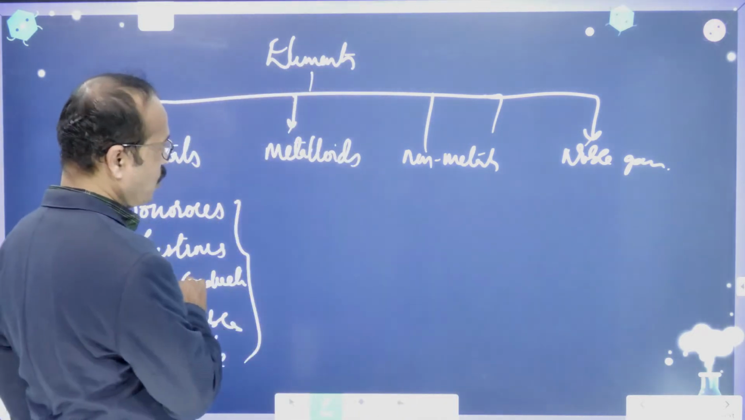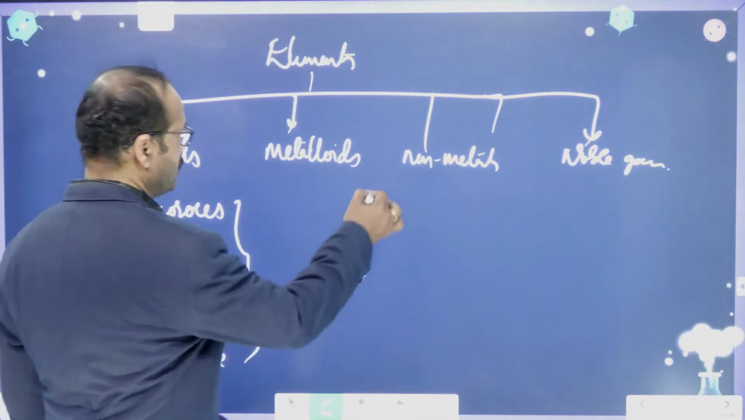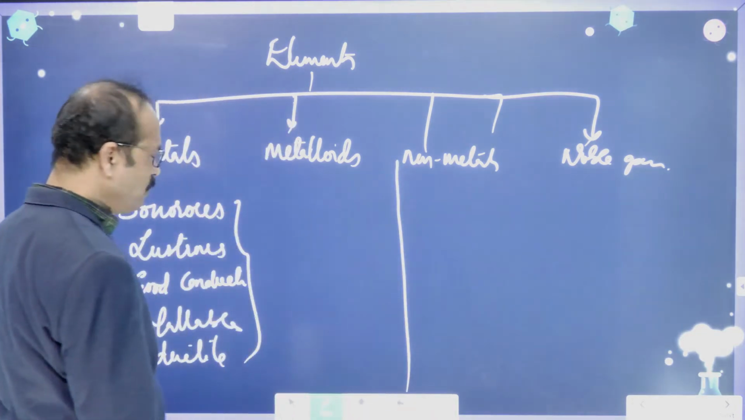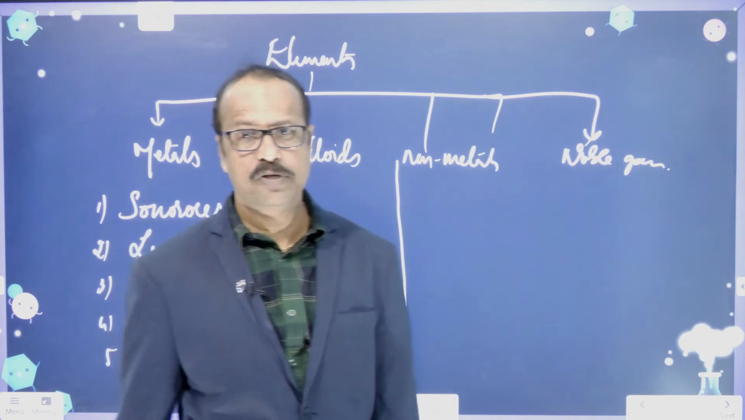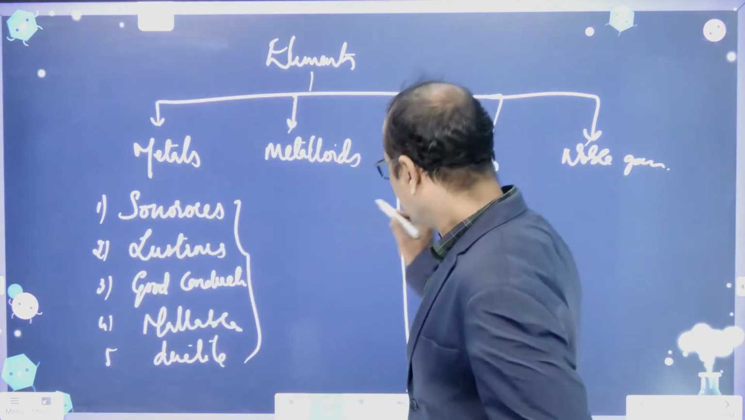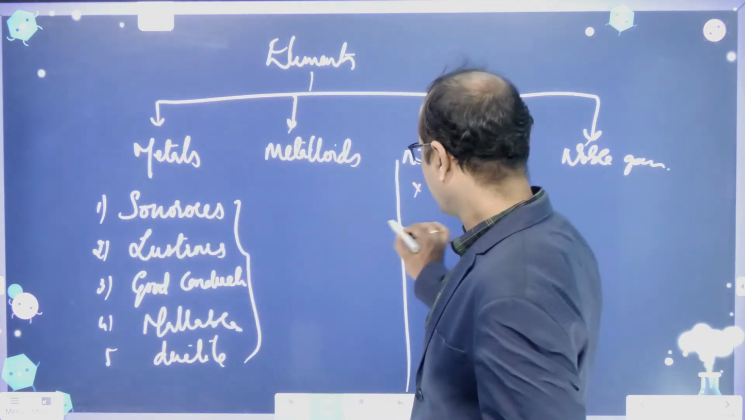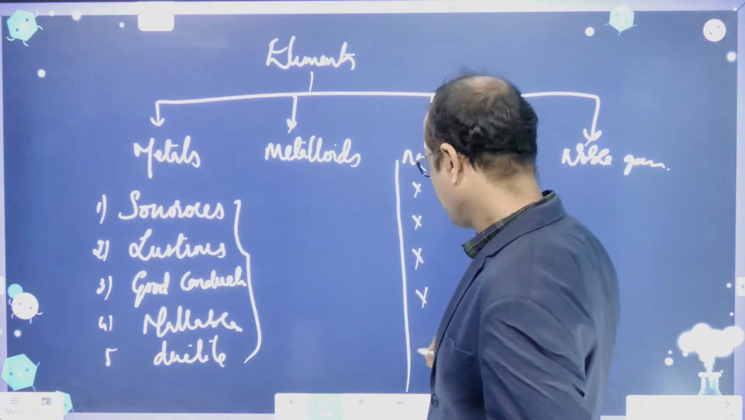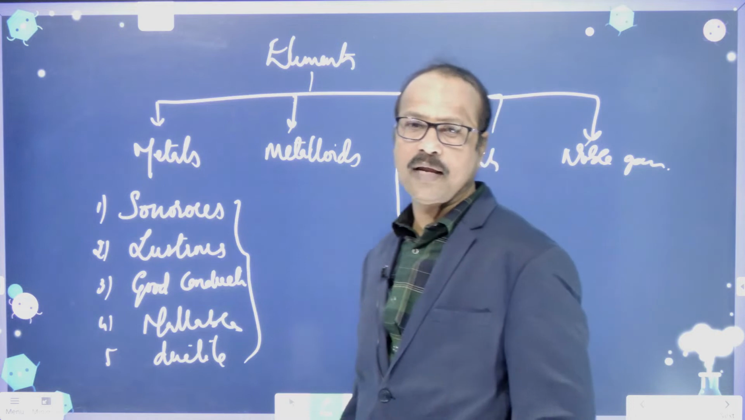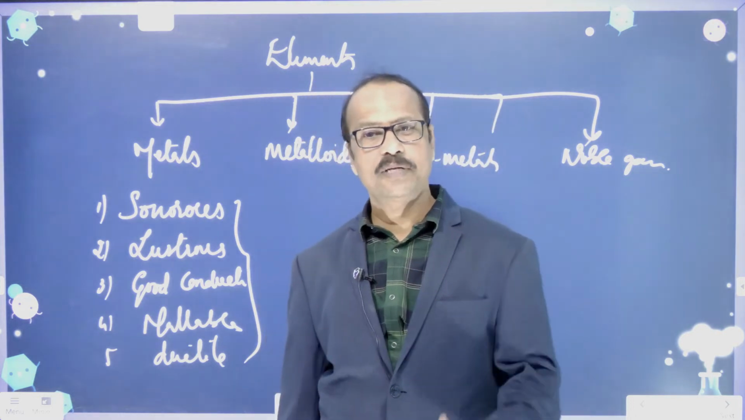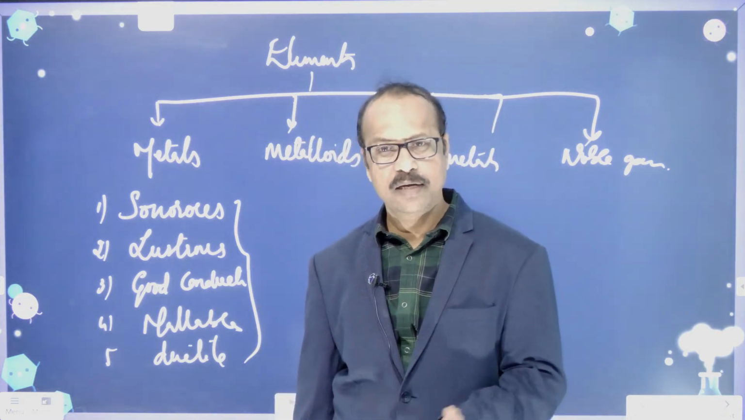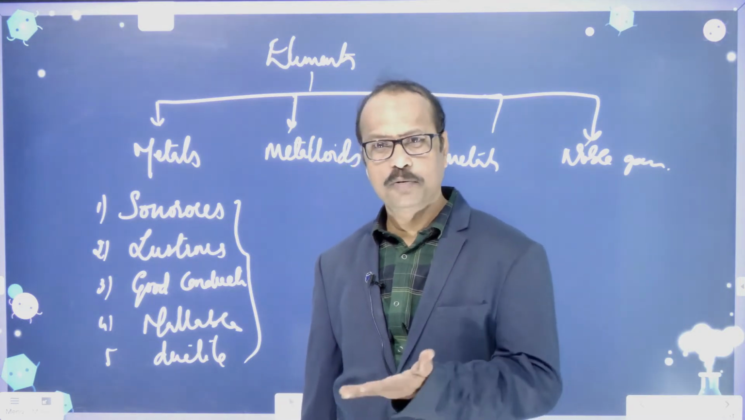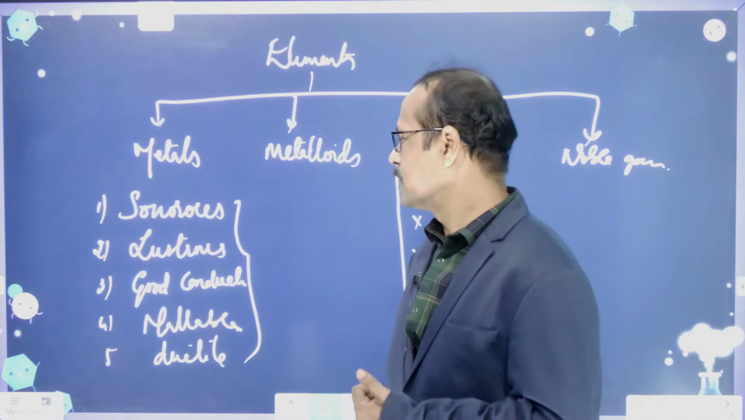Then we come to the metalloids. Before that, let's see the non-metals first. What are non-metals? Non-metals means which are not metals. They are not sonorous, and they are not lustrous. They are not good conductors of heat and electricity. They are not malleable and not ductile. These all come under the non-metals, right? You can give an example like sulfur, and so many other things.